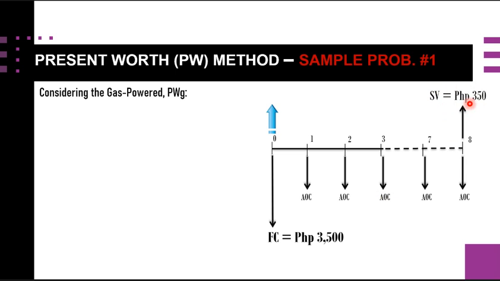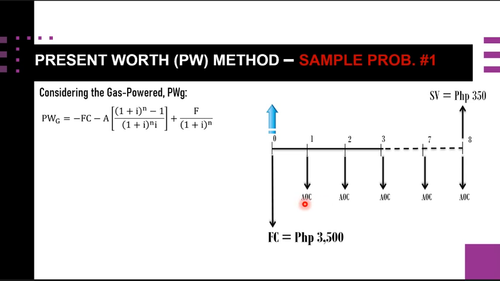So we have now the salvage value for the second alternative, which is equal to 350, and the first cost is simply equal to 3,500. And our AOC, according to the table, is equal to 700 pesos.